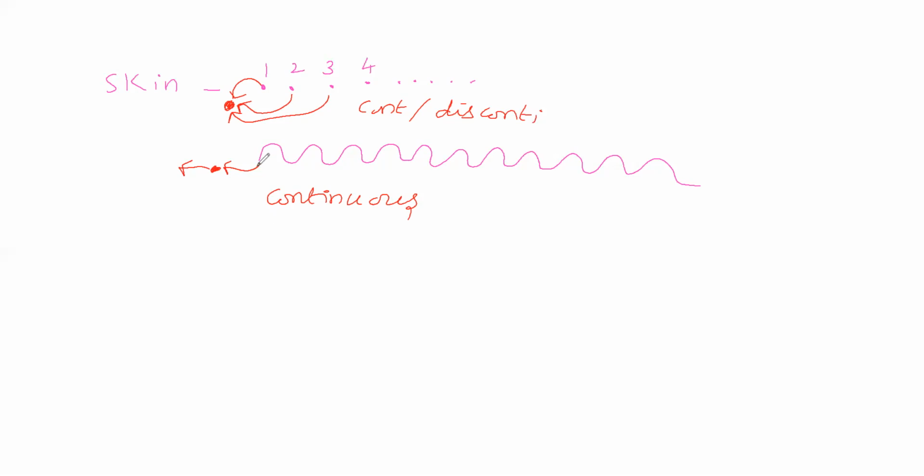Now we will consider a vessel in which water is present. We are pouring it down. Is this continuous or discontinuous?